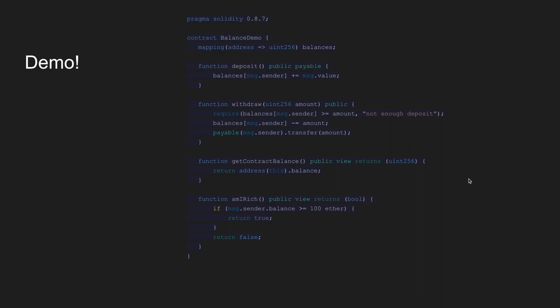And just to review the view and not view. So the payable functions deposit and withdraw both modify the state because they are changing the balances. So they are not view functions, but these two are just looking at balances. Therefore, they are view functions. They are not pure because they are looking at state, which is the balance that an address has.